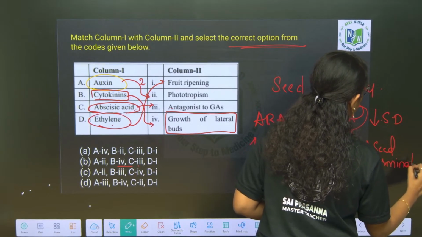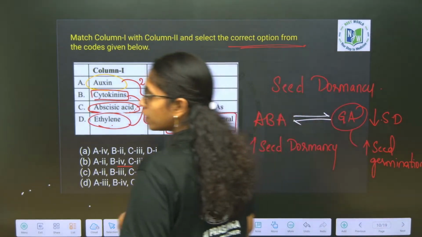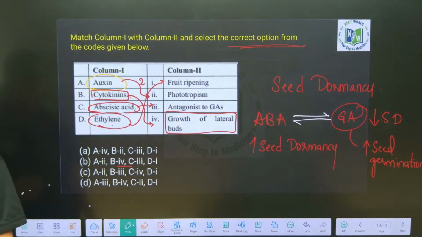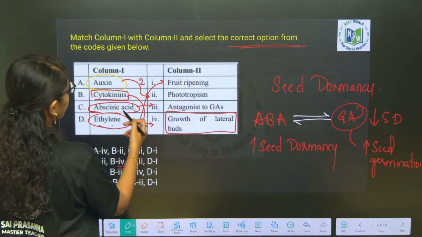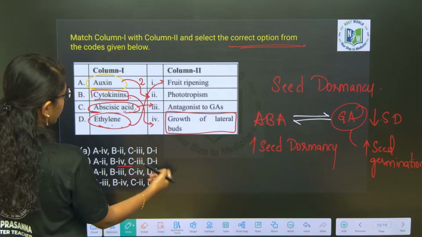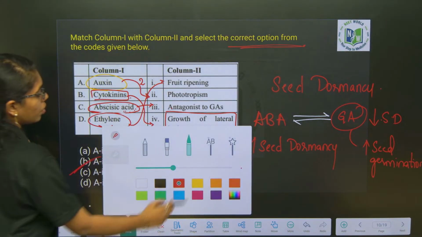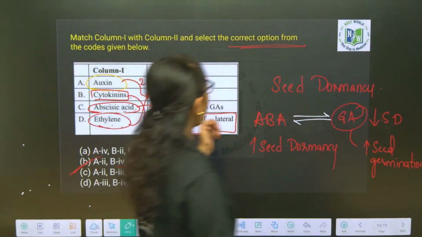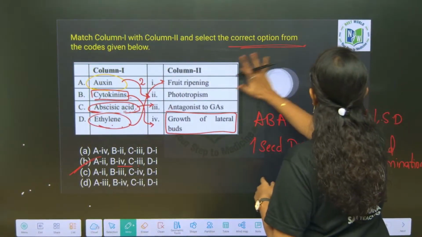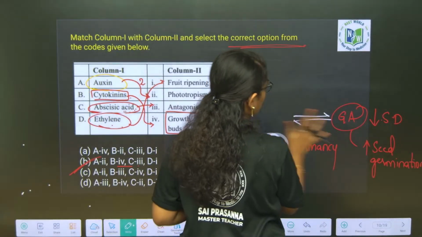Clear, right ma? Fine. Whereas it is promoting what? Seed germination. So here C will be 3 and D is 1. Option B will be the right answer. Okay, so take down this. I think this is not clear to you. Let me give you this.